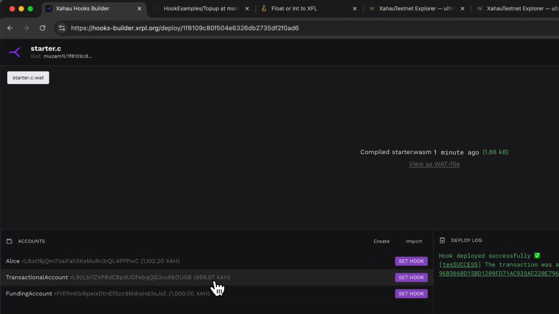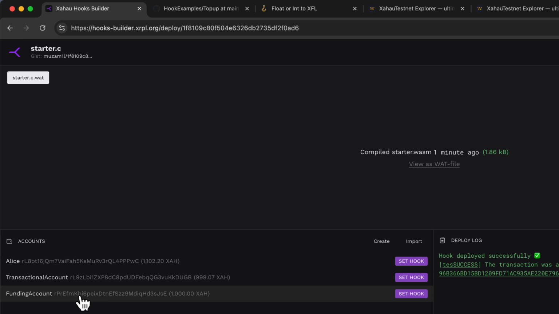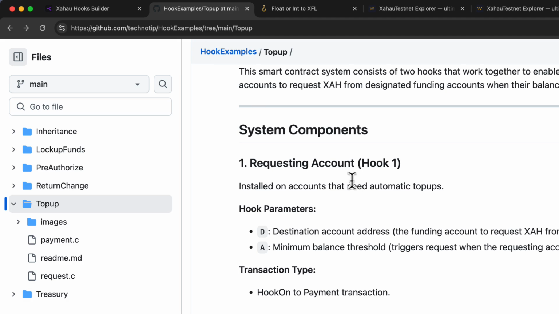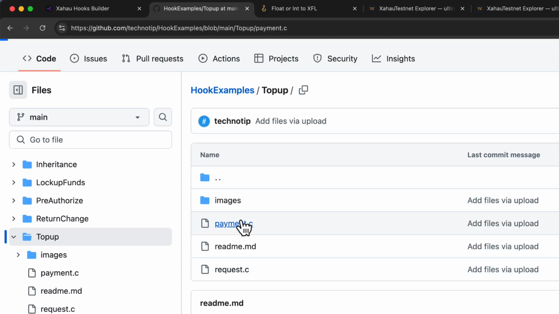Okay, done. Now the balance is 999. The hook will request top-up from the funding account when the balance is below 995 ZA. But how does the funding account know that it has to send some ZA to the transactional account? For that, we need to install the second hook. So copy the code.